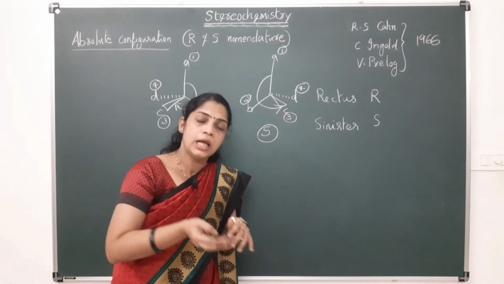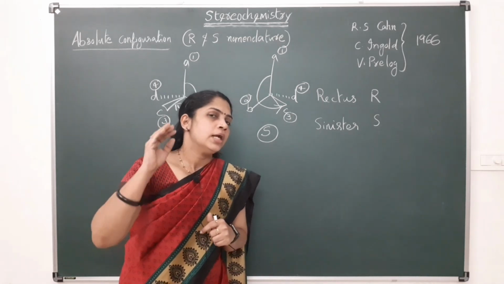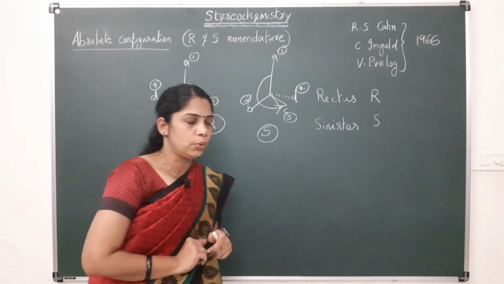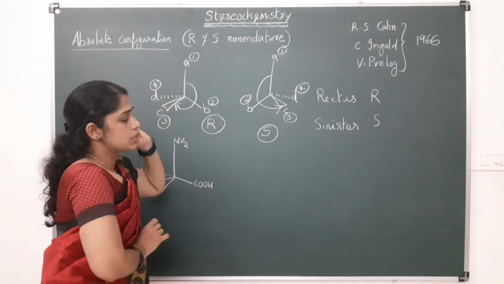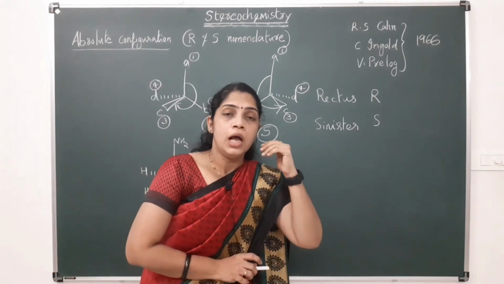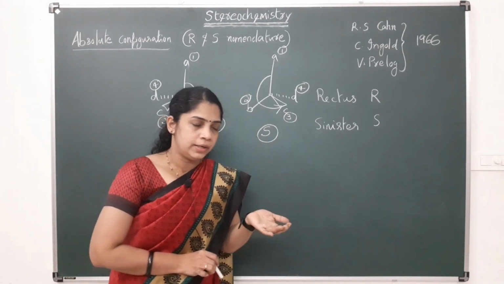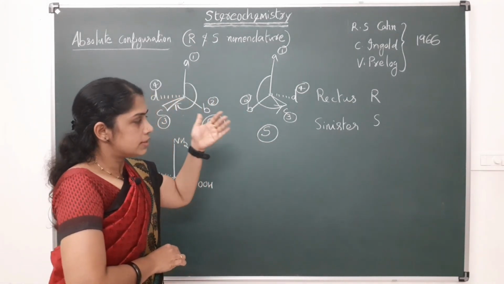Clockwise R, anti-clockwise S, that is the chirality rule.